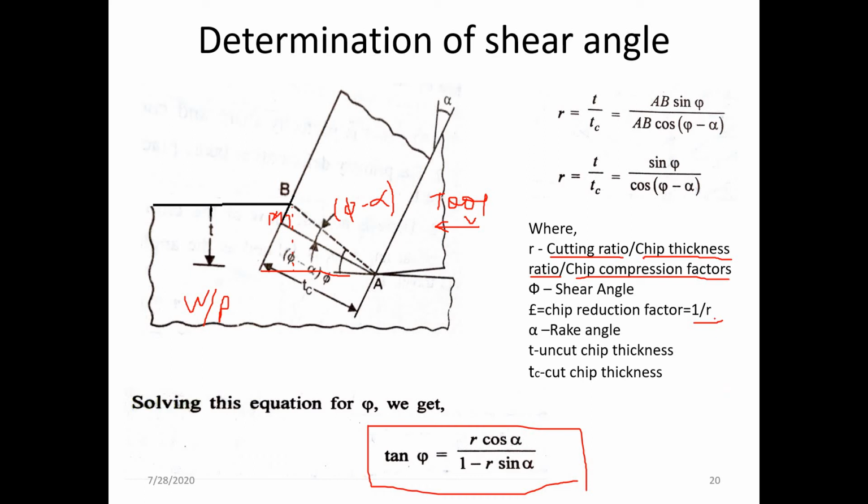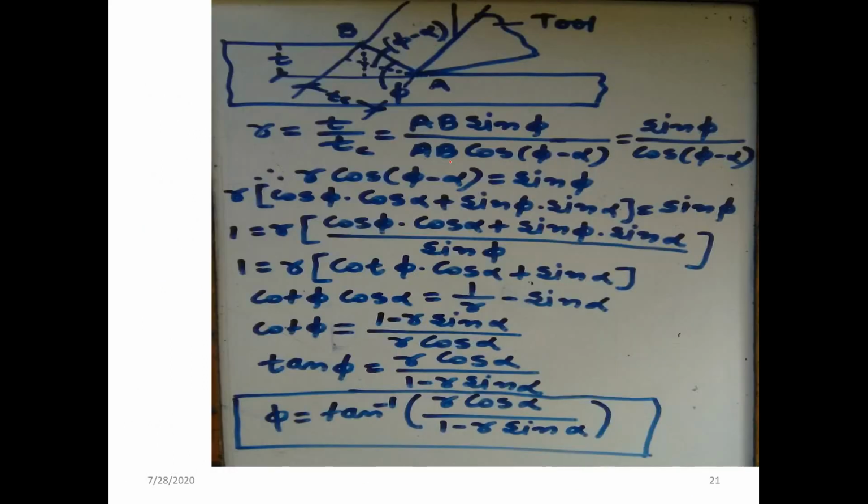So from that we can calculate the value of r, and from the geometry alpha will be known. So we can calculate the value of phi. That is, phi is equal to tan inverse of r cos of alpha divided by 1 minus r sin of alpha. Or you can see this.